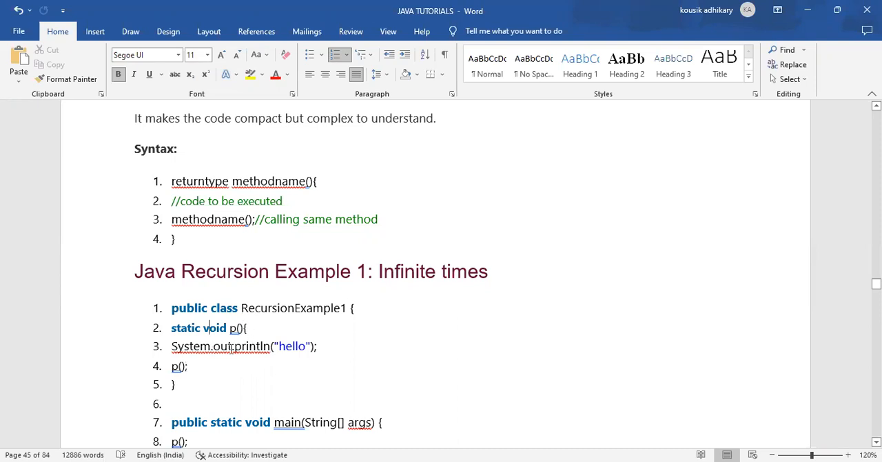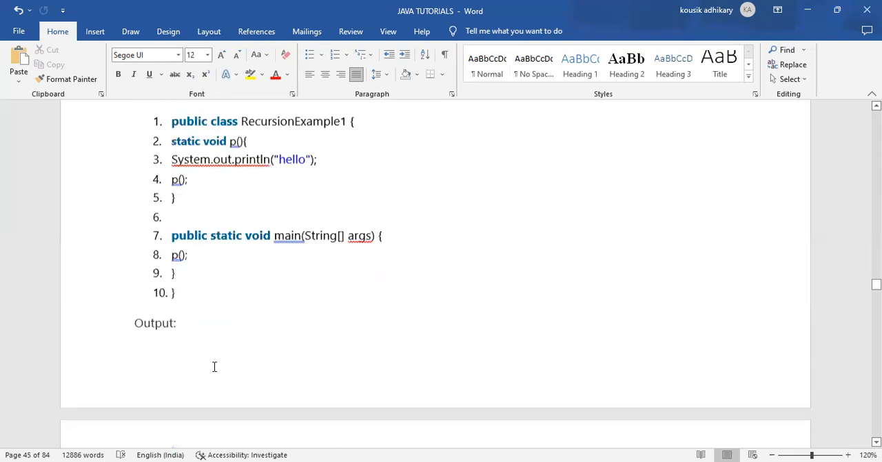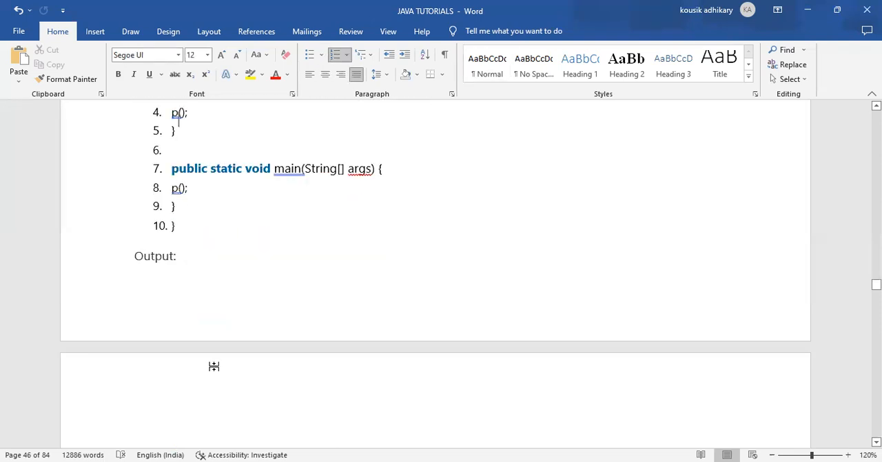Within that method body, or method block, we need to call that method name again. We have already learned how to call a method. But here we are calling a recursive method within the method block. We have called that method because a recursive method calls itself continuously.